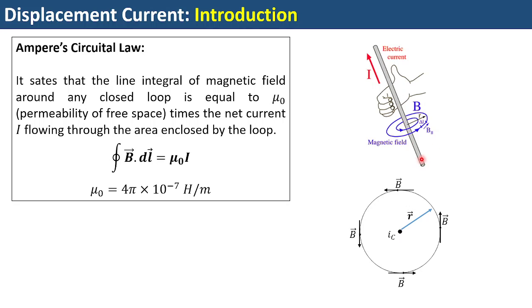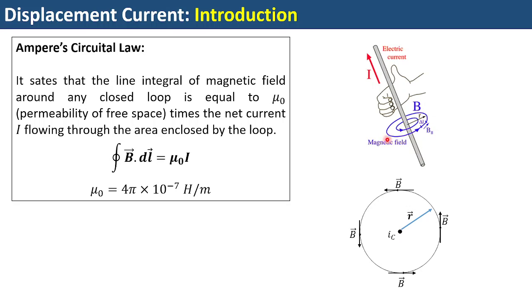So if this is the conductor which is carrying current I in the upward direction, then there will be a magnetic field like this. It will encircle the conductor in this fashion. There will be a lot more circles actually; the magnetic field will keep on encircling the conductor. I have shown only two circles. Got it? So the magnetic field at any point, because of this current, can be obtained.